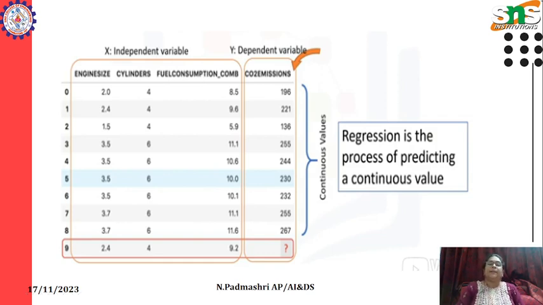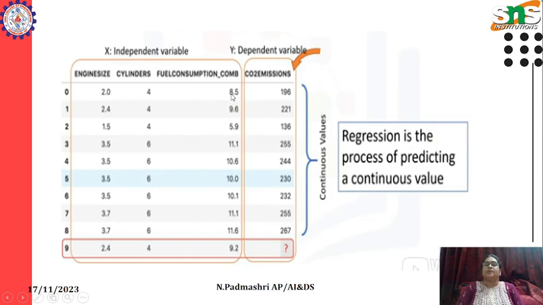Which is the dependent variable in this data set? CO2 emission is the dependent variable. Why do we call this a dependent variable? Because based on these three fields, we are going to predict the value of CO2 emission of a car. We cannot calculate it without these three fields. So we need to check the size of the engine, the number of cylinders used and the fuel consumption.